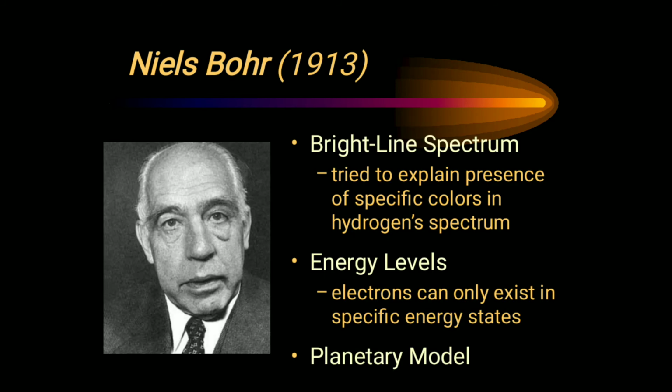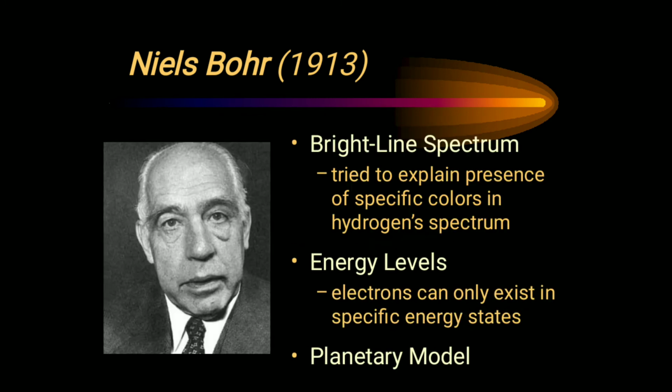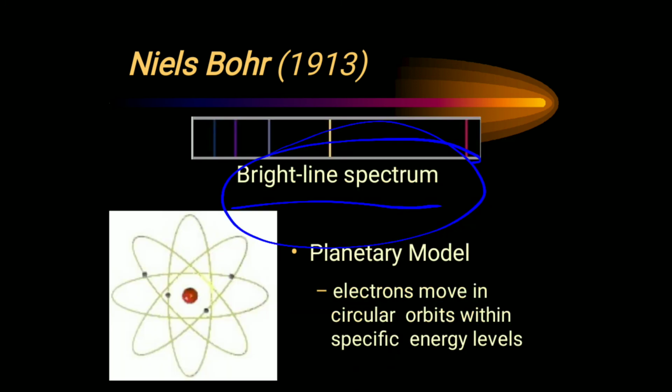Next, Niels Bohr. Rutherford's theory had some drawbacks, but Niels Bohr corrected it by explaining the discrete line spectra of atoms. He also told that electrons can only exist in specific energy states, and electrons move in circular orbits with specific energy levels.